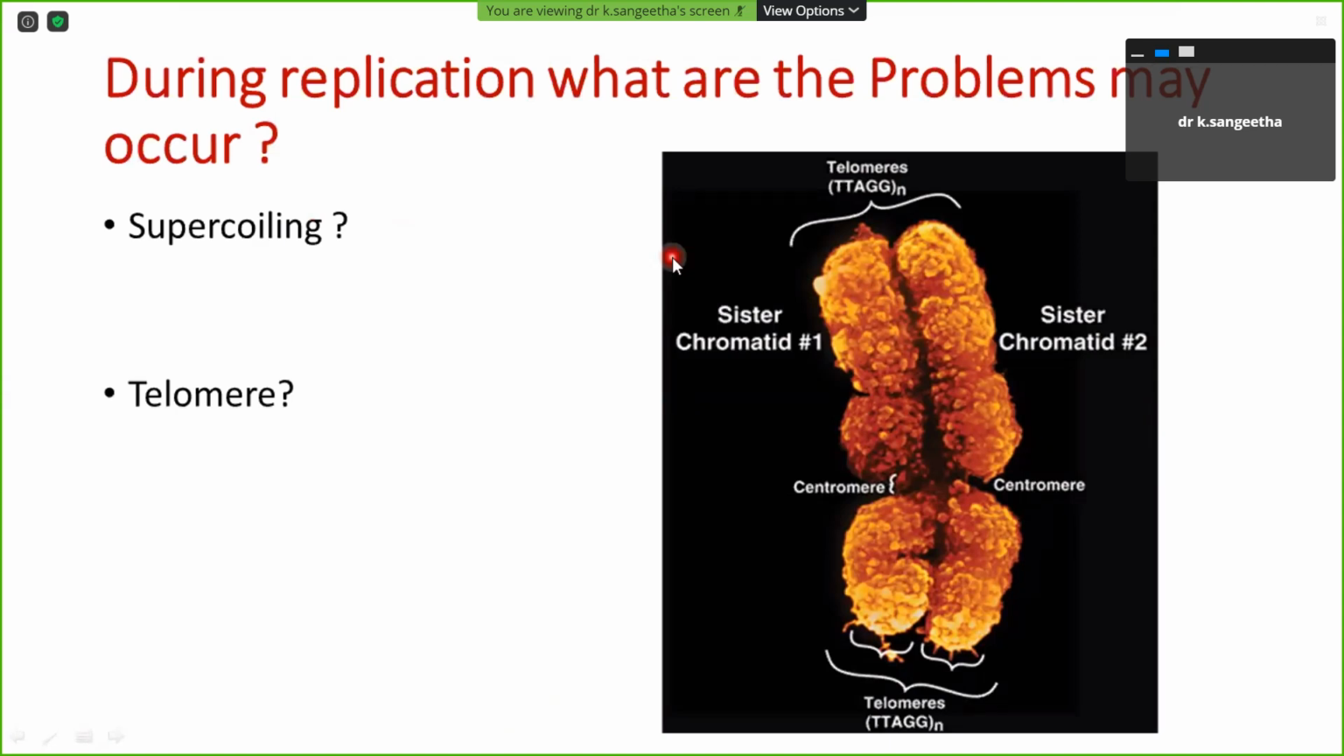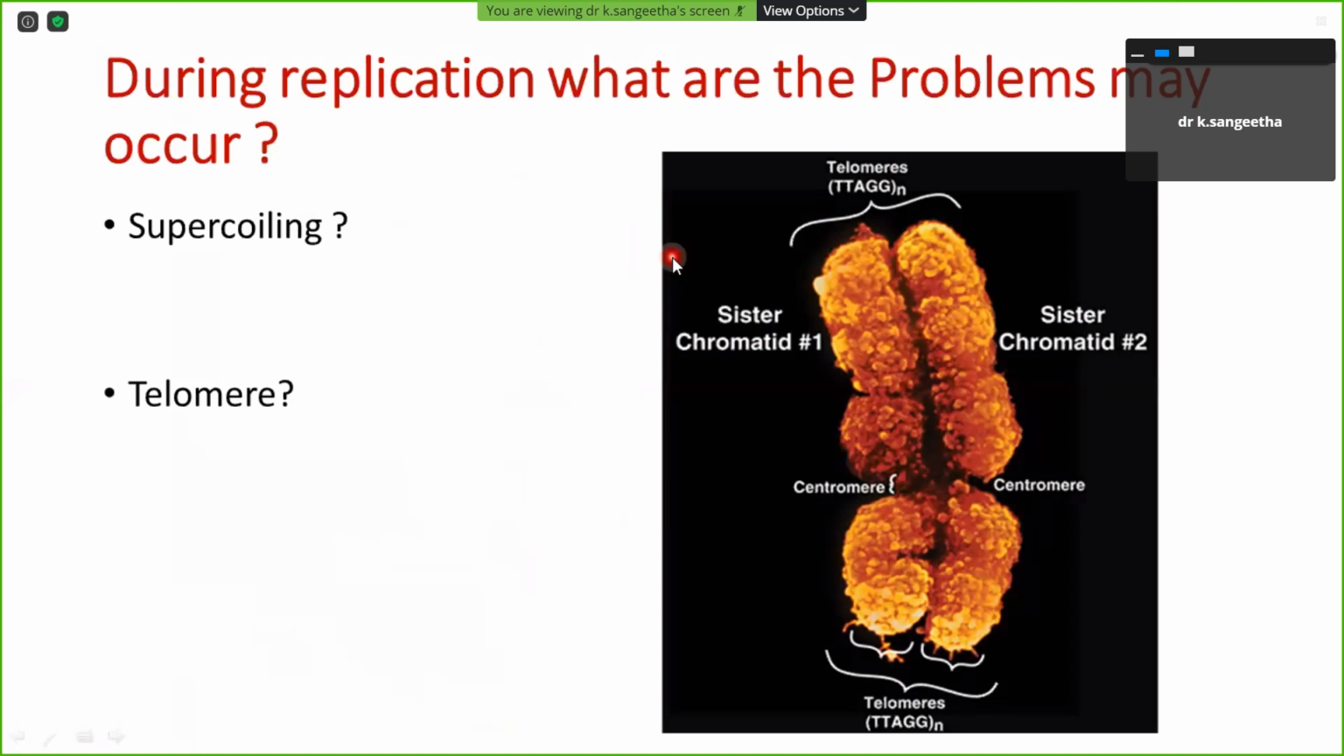Can anyone tell me what the types of supercoiling are, at least? Positive and negative supercoiling. Yeah, very good. Positive and negative supercoiling. Okay, when you take two ropes and rotate them, and then unbind one end, the opposite end will obviously be coiling. So the coiling on the right-hand side is positive coiling. When it is on the left-hand side, we can call it negative coiling.